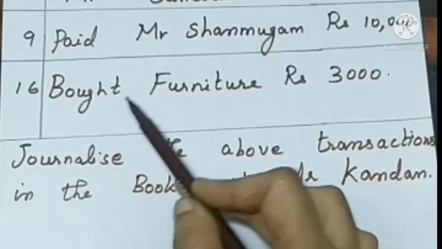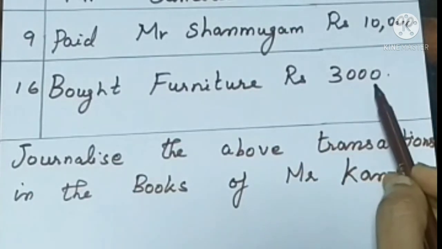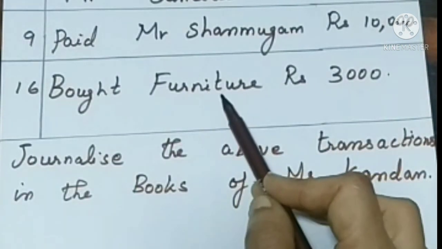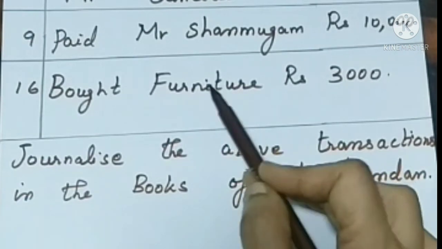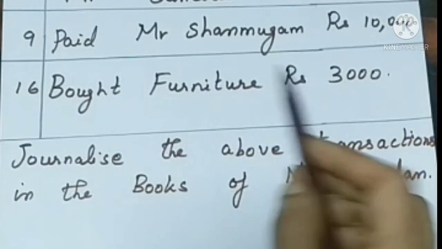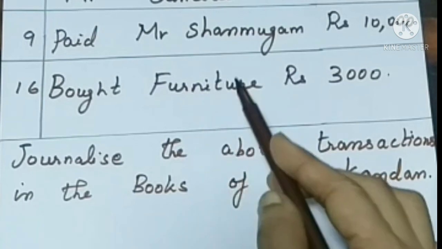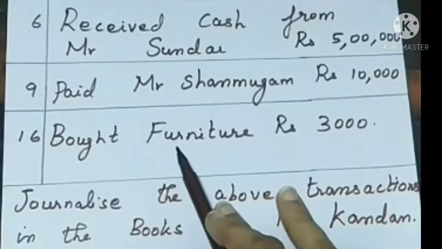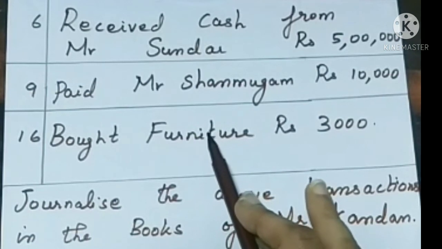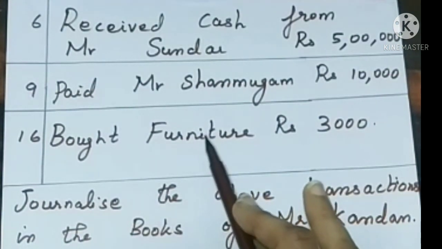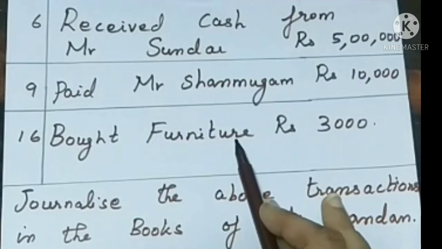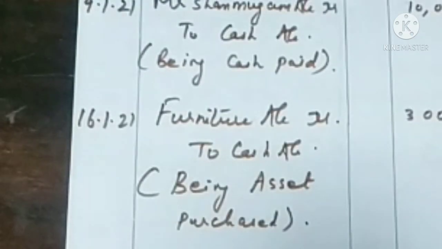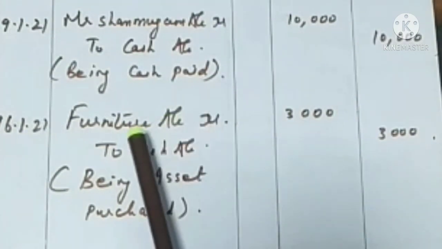And another transaction has happened, that is brought furniture rupees 3,000. What is the entry for this? Furniture account debtor to cash account. How? Furniture is coming inside and cash is going out. So we have to debit what comes in and credit what goes out as per the real account rule. Furniture is an asset. It comes into the business. So we have to debit the furniture account and credit cash account. This is how you have to pass the journal entries. Furniture account debtor to cash account, being asset purchase, amount 3,000, then the date of the transaction.